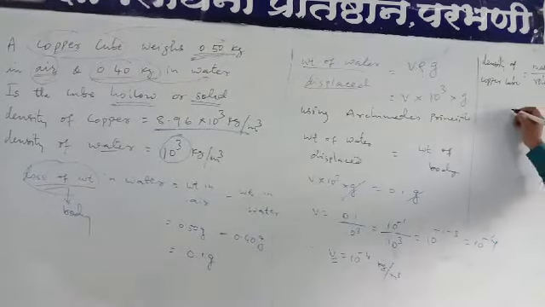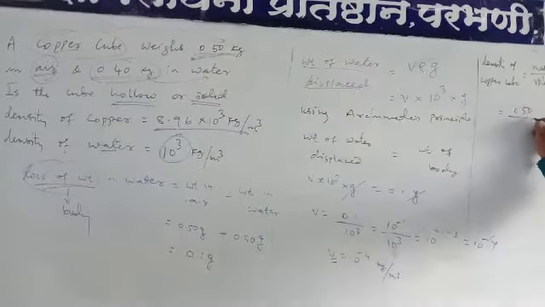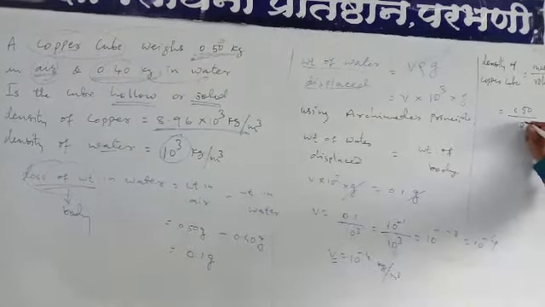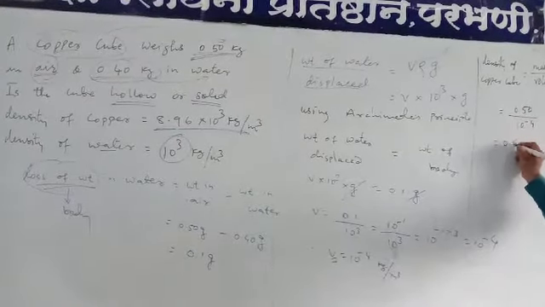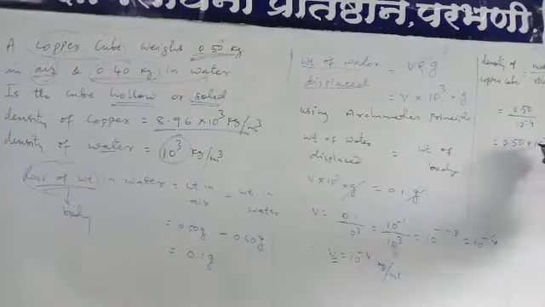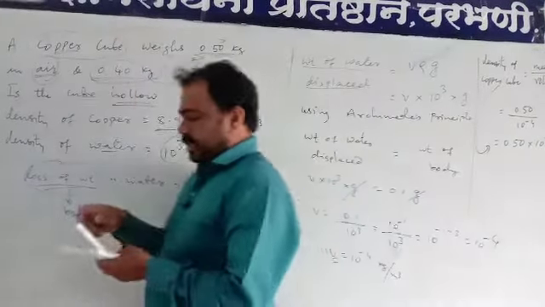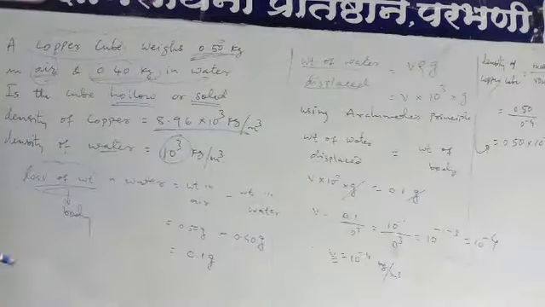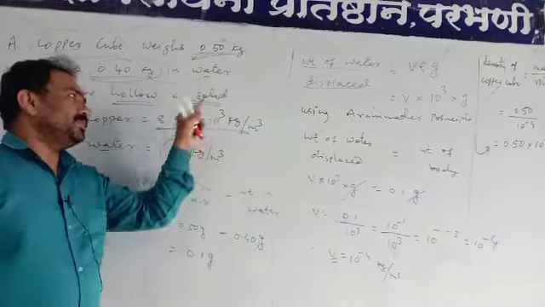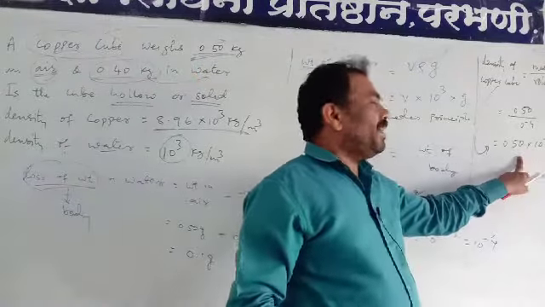The mass is given as 0.50, and the volume we calculated is 10^-4. So we get 0.5 × 10^-4 kg per meter cube. This is the density of the copper cube. But the density of copper which is given to us is 8.96 × 10^3 kg/m³, while our answer is 0.5 × 10^-4.